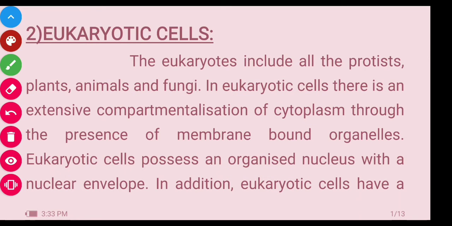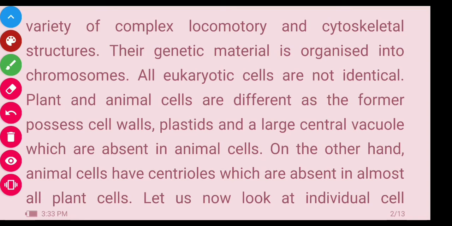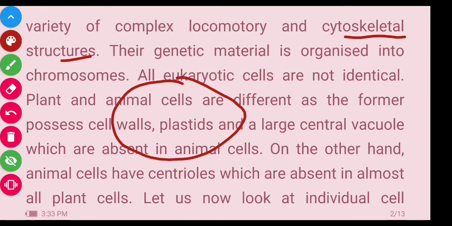Now, in addition, eukaryotic cells have a variety of complex locomotory and cytoskeletal structures, and their genetic material is organized into chromosomes. The eukaryotic cell consists of a well-organized nucleus, surrounded by the nuclear membrane, and this nucleus consists of organized chromosomes. And all eukaryotic cells are not identical, meaning in different animals different types of eukaryotic cells are present which are not similar to each other.